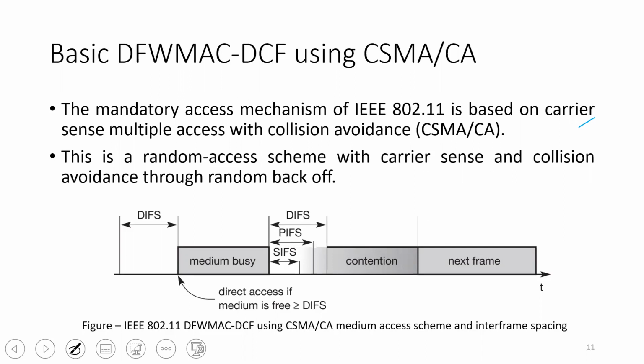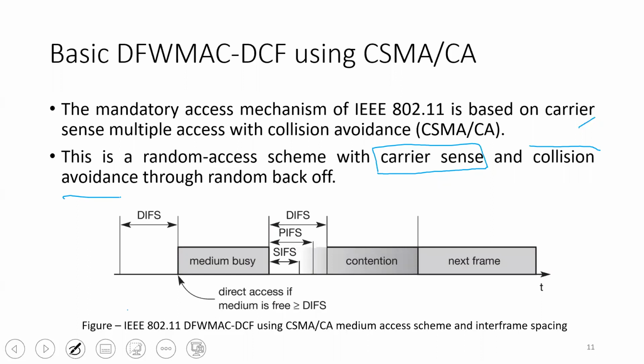Now, what is carrier sense multiple access collision avoidance? It is a random access scheme with carrier sense and collision avoidance through random backoff. As the name suggests, it is formed by the combination of two techniques: one is carrier sensing and another is collision avoidance. Both of these techniques combine to build a robust multiple access scheme that is currently used by the IEEE 802.11 standard.